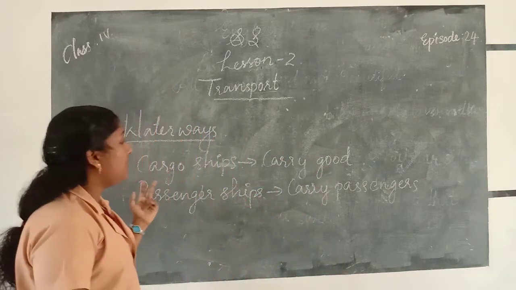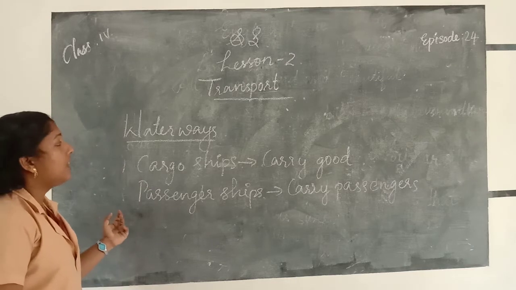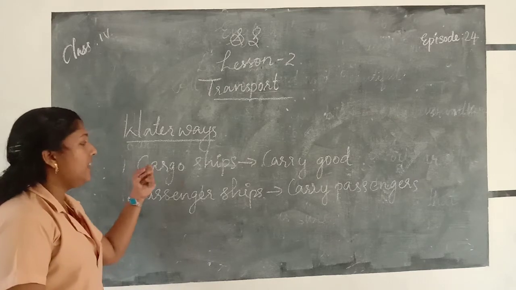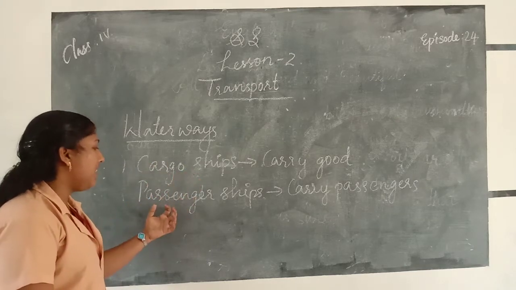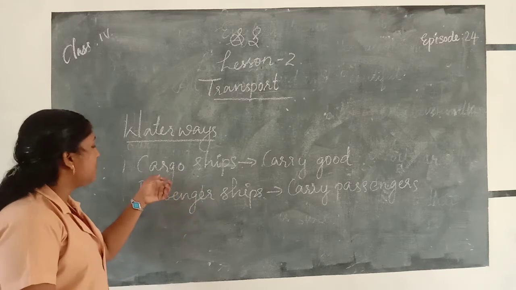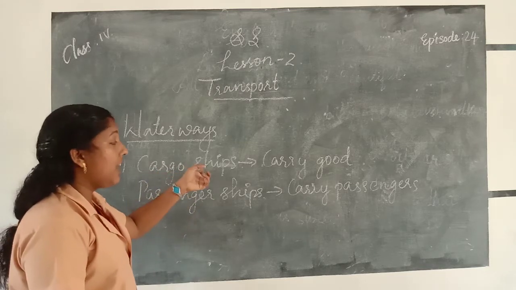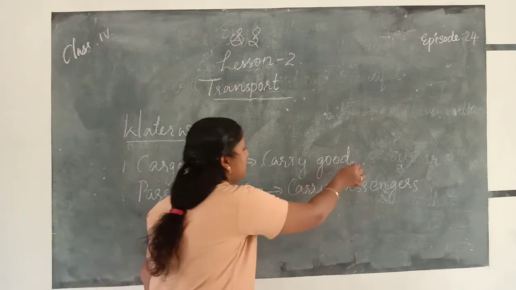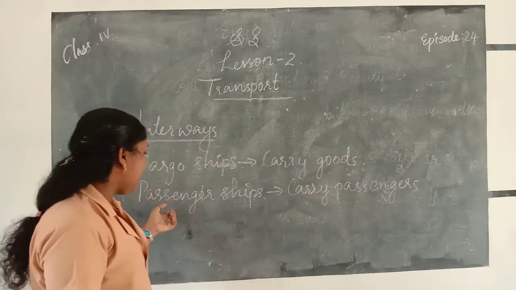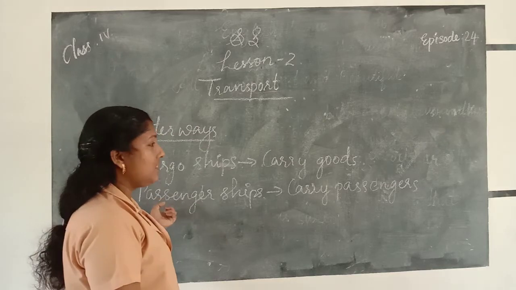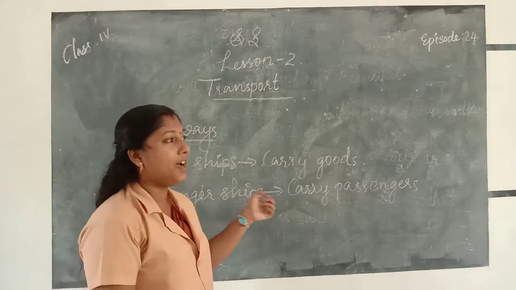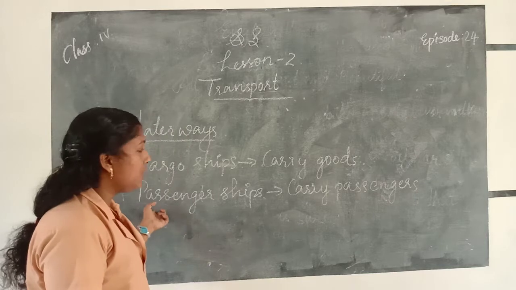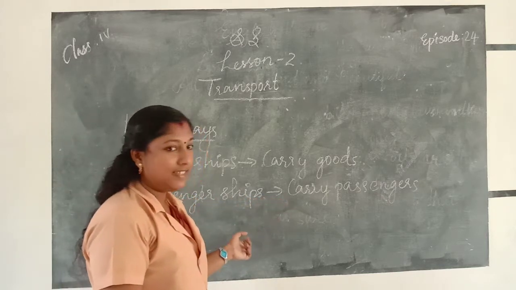We use two types of ships in waterways. First one, cargo ships. The cargo ships are used to carry goods. Second one, passenger ships. The passenger ships are used to carry passengers.